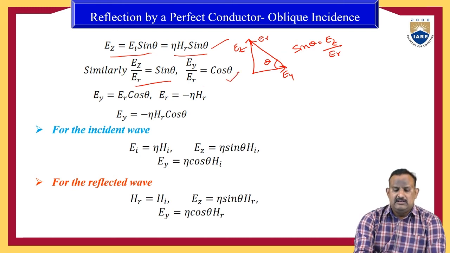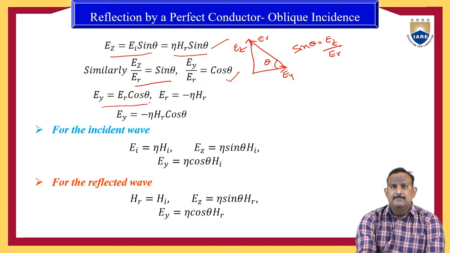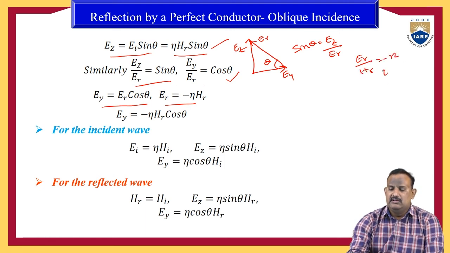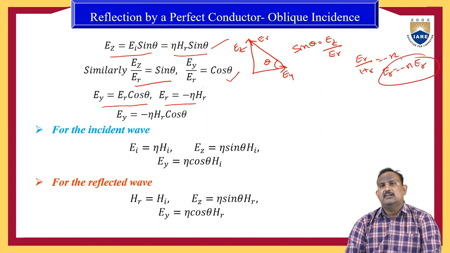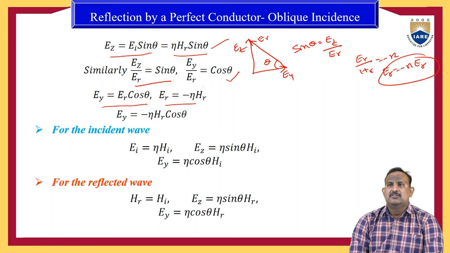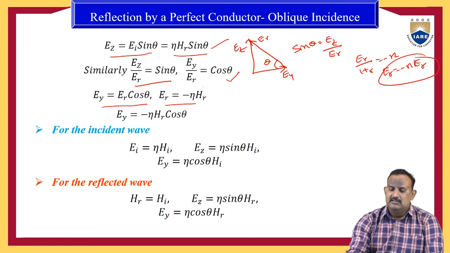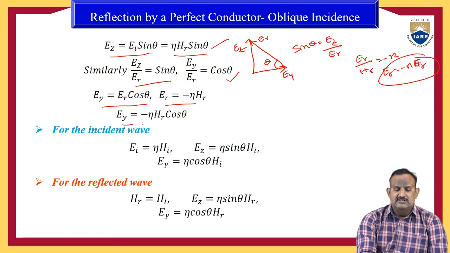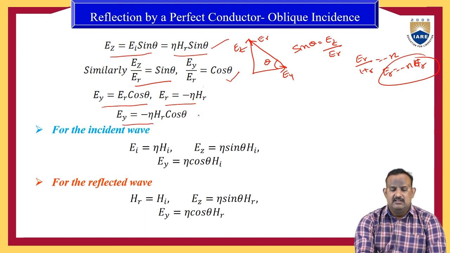Here we can write Ey is equal to Er cos theta, and we know that Er equal to minus eta into HR, because when the wave is reflecting, Er by HR equal to minus eta. Substituting, the equation becomes Ey is equal to minus eta into HR cos theta.